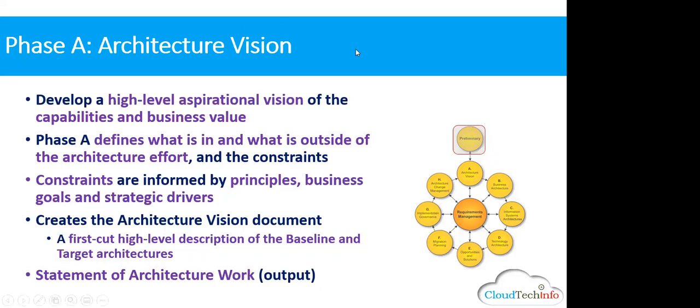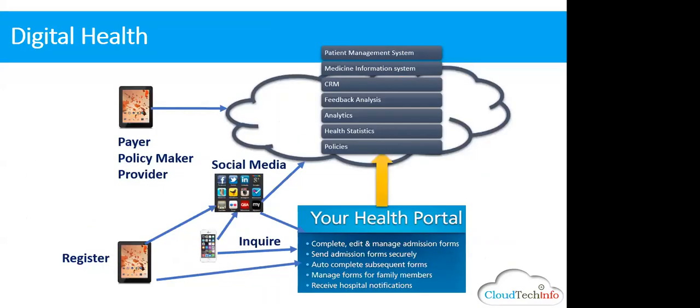Okay, now let us come to the next phase, the vision phase. In the vision phase, I'm just showing you the high level aspirational vision. Let me see what the aspirational vision is. Look at this. This is digital health. In digital health, what we want to do is be able to access and make a registration.